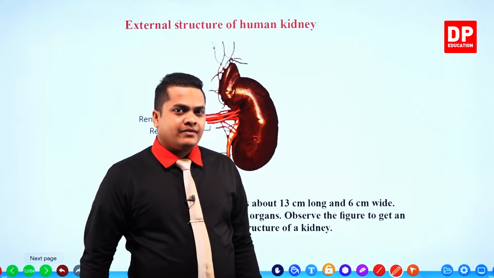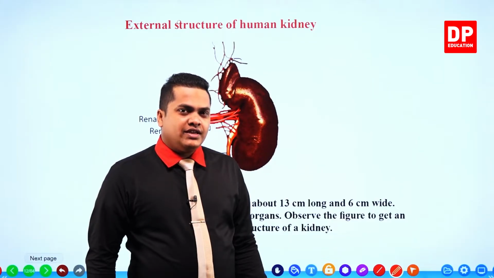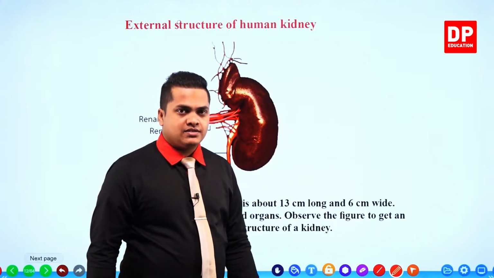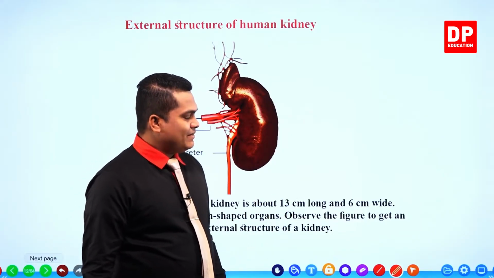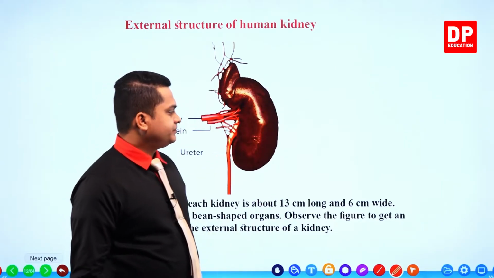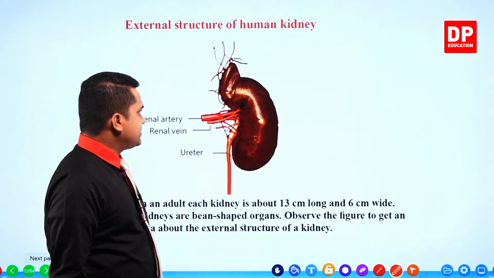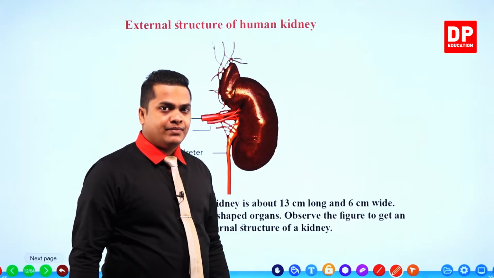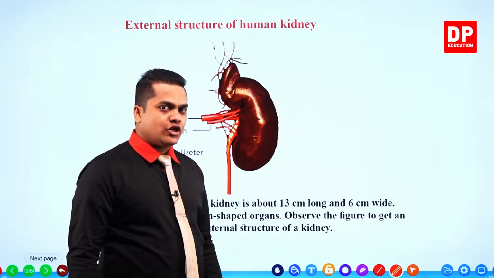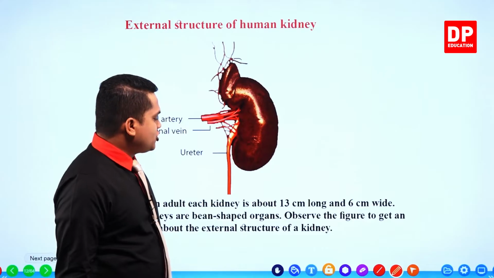So here, if you take the ruler, the length of the kidney is even smaller than the ruler. It's about 13 centimeters long and about 6 centimeters wide, right? Okay. So kidneys are bean-shaped organs. It has a bean seed shape, so you can observe it's like a bean, right? So kidneys are bean-shaped organs.